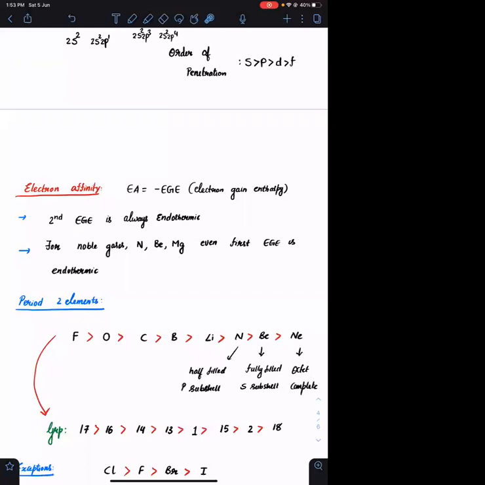Is this clear? We are talking about the stability of the system. If the electron is present alone, it is not under the influence of any positive charge. Whenever the electron is coming inside the atom, it is achieving some stability because of the interactions. Hence, the system is getting stabilized. Is this clear? Overall system means the atom along with the electron.